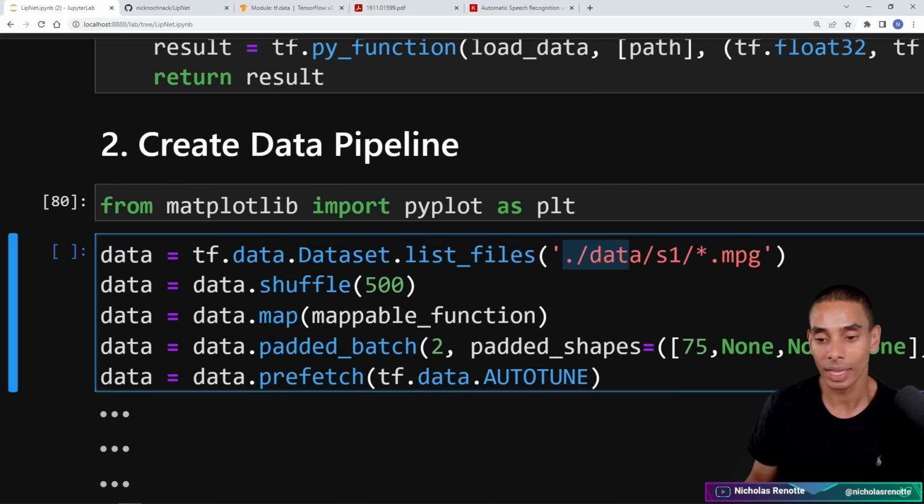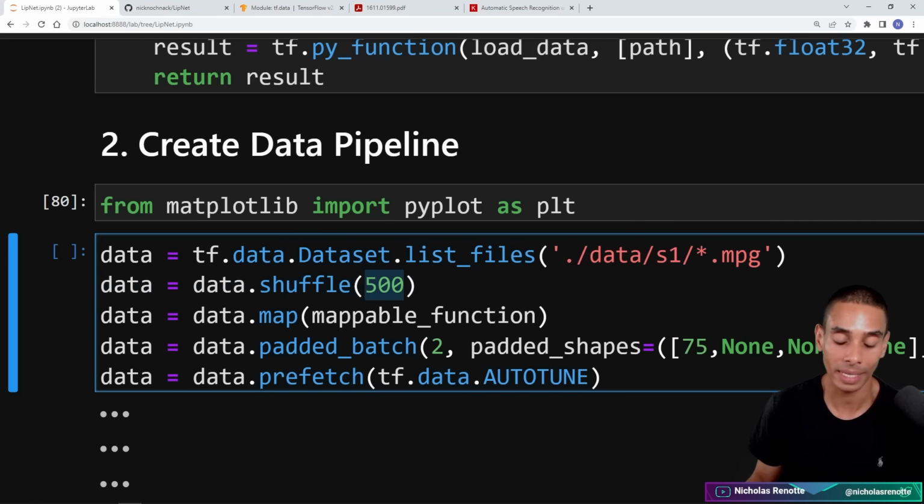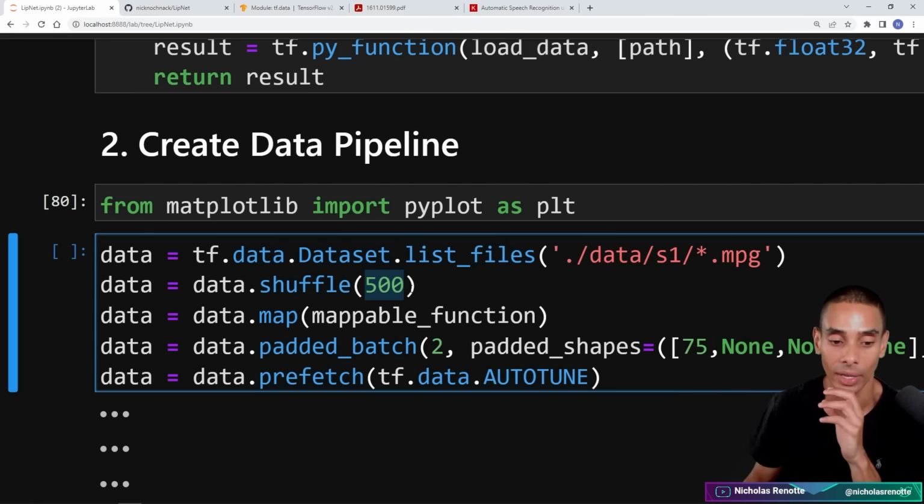tf.data.Dataset.list_files. This is going to go inside of our data folder, inside of our S1 folder, and look for anything that ends in mpg, which is the file format that our videos are currently stored in. It's quite old, but it still definitely works. We're then shuffling it using data.shuffle, and we're specifying the cache size to 500. So this will grab the first 500, shuffle those up, and then return a value out of that.